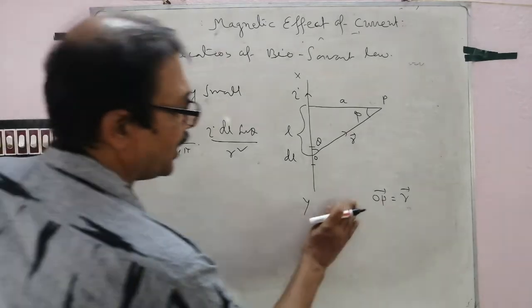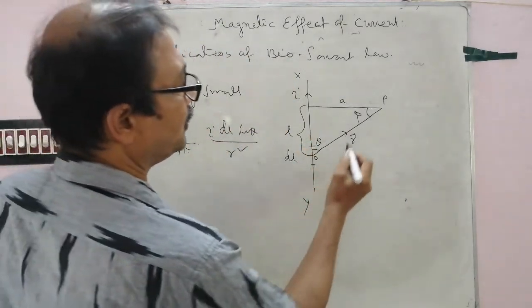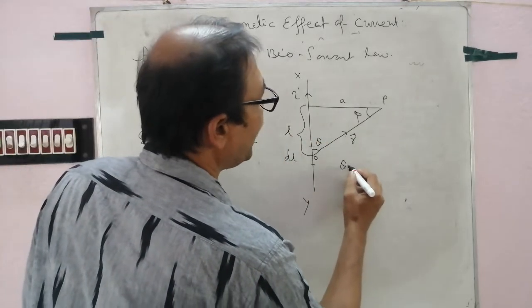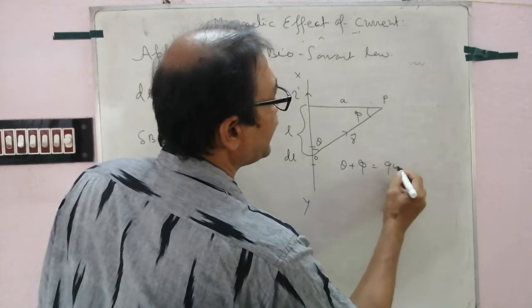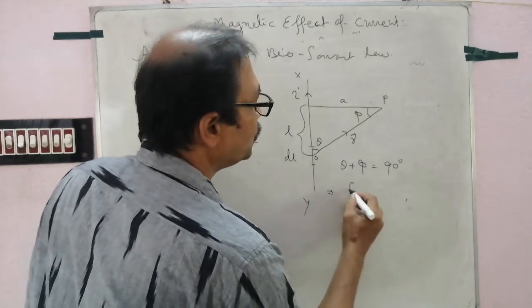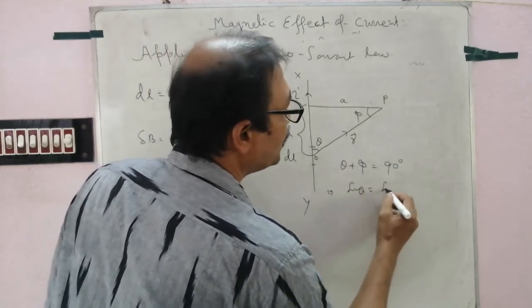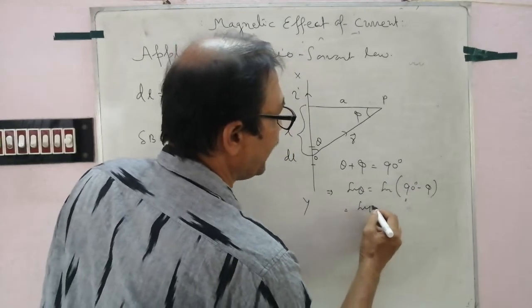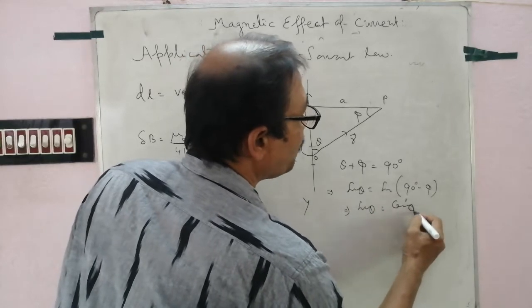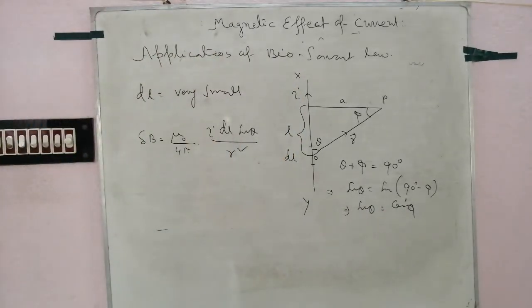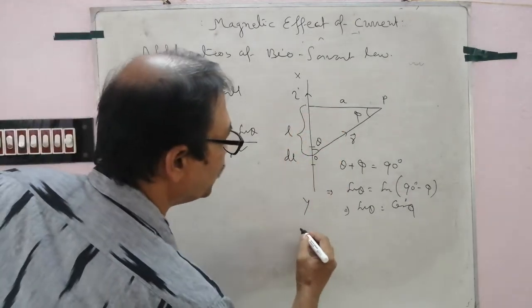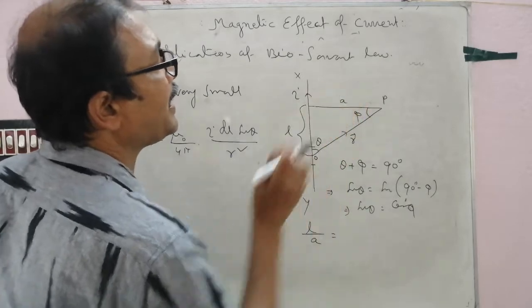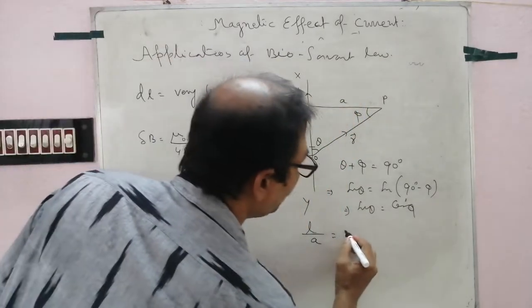Now follow, this is phi, this is L, so theta plus phi equal to 90 degree. So sin theta equal to sin of 90 degree minus phi, that is sin theta equal to cos phi. Clear? Number 1. Number 2, follow, L by A equal to tan phi.